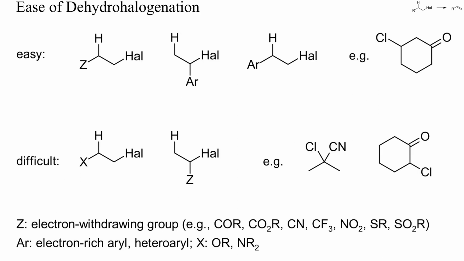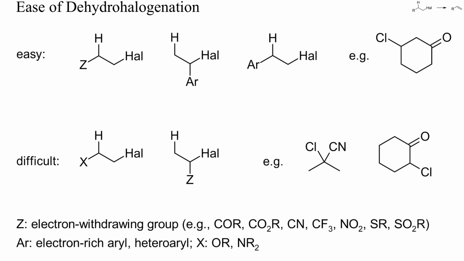The structure of the starting material has a huge impact on the ease of dehydrohalogenations. Particularly good substrates include those with electron withdrawing groups in beta position, such as those of the previous two slides. If the newly formed alkene is conjugated with an arene, eliminations also tend to become easier.